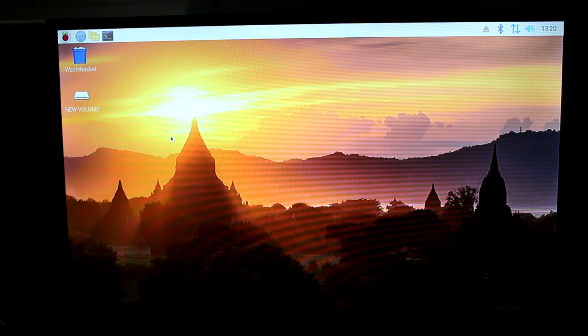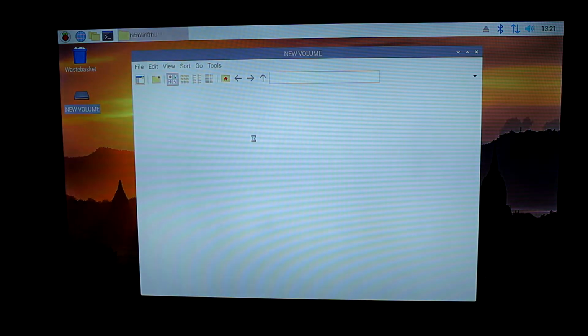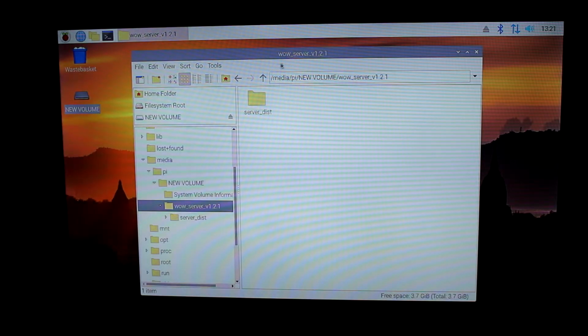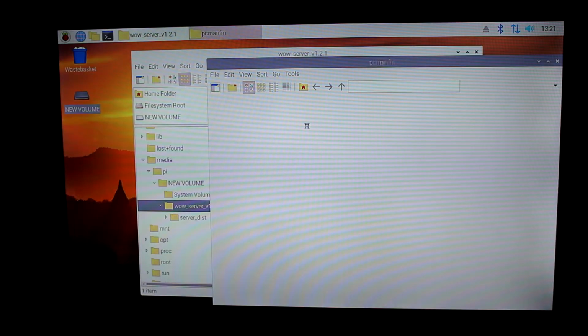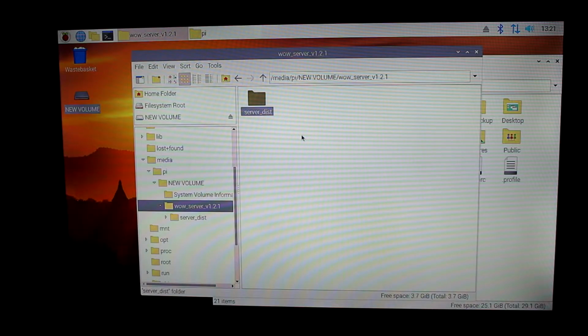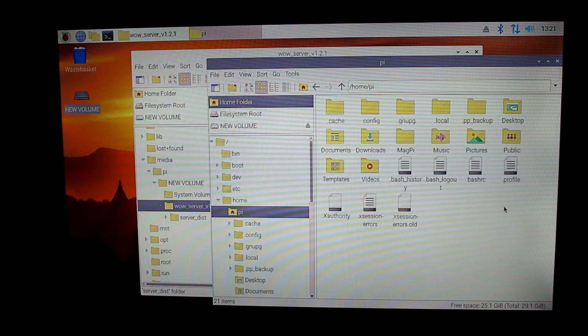After we finish configuring a static IP, we need to install the server application. So let's open the removable drive that I've connected. Let's open this folder. Let's open another window. And I'm going to the home and then to the Pi folder. Then I'm gonna copy the server dist folder to the home/Pi folder.